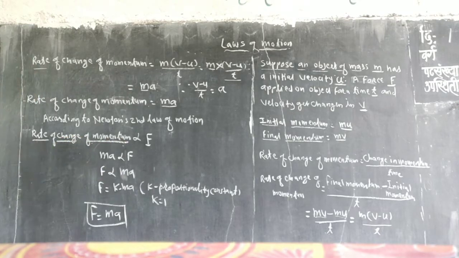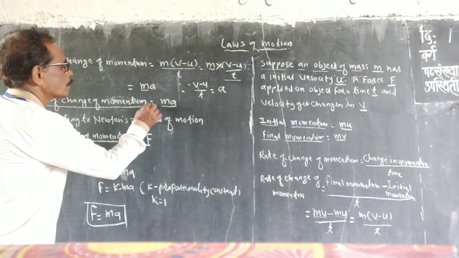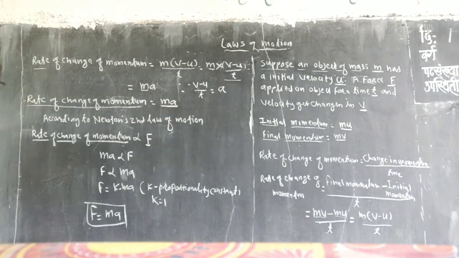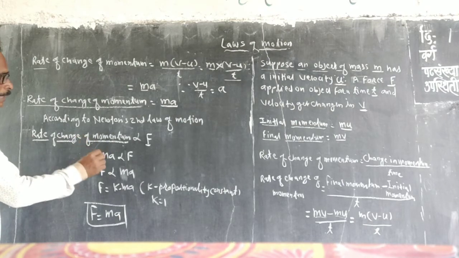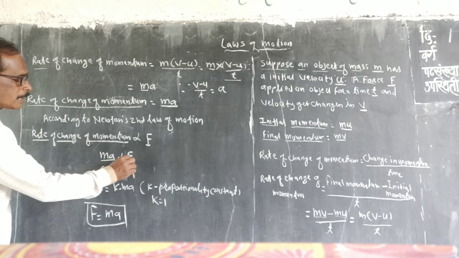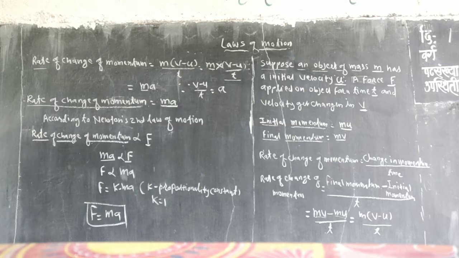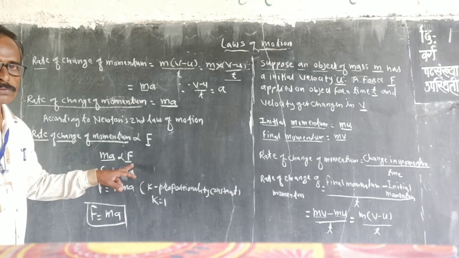Where is it? See here. The rate of change of momentum is equal to ma. So we state that ma is directly proportional to F.